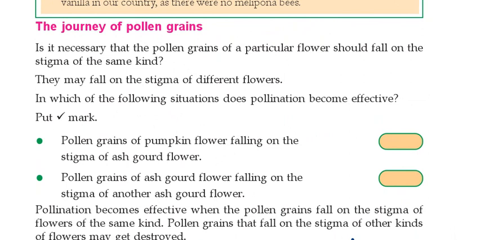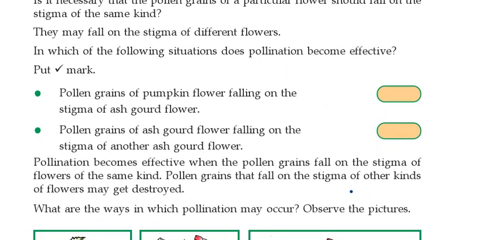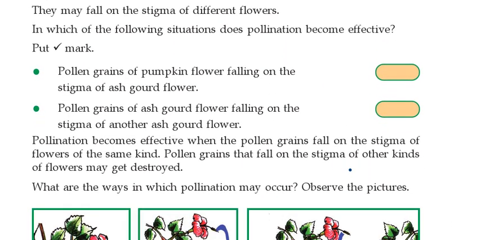So it is possible. Okay. Next, see what is given below. See, already given: pollination becomes effective when the pollen grains fall on the stigma of flowers of the same kind. Pollen grains that fall on the stigma of other kinds of flowers may get destroyed. That is what we said, pollination is not possible.